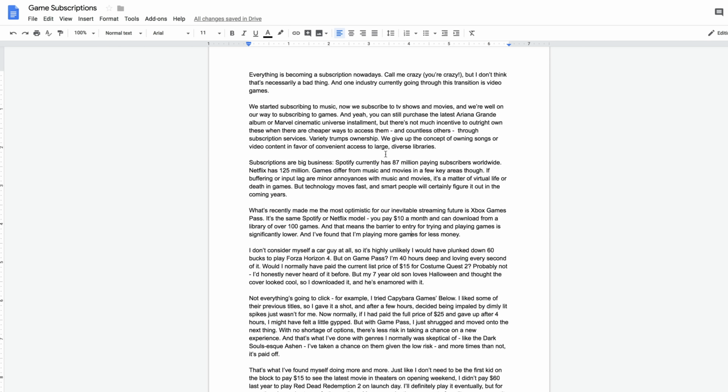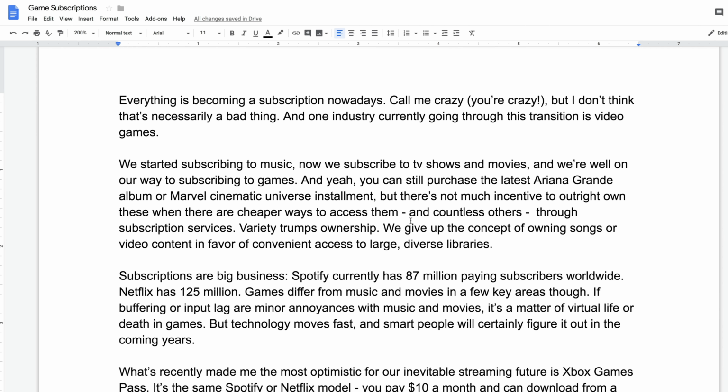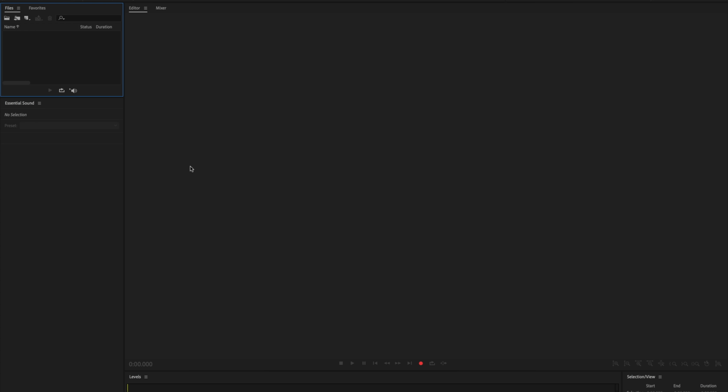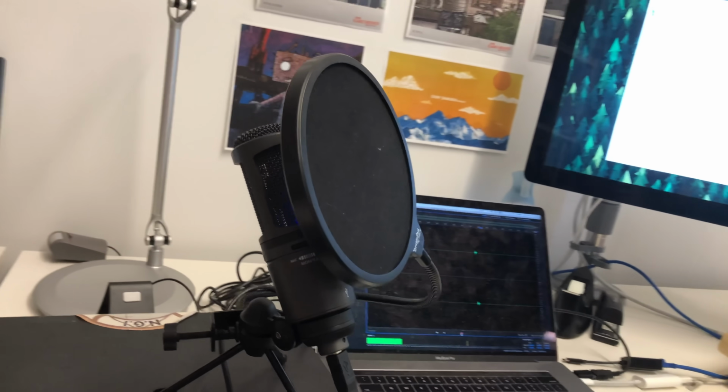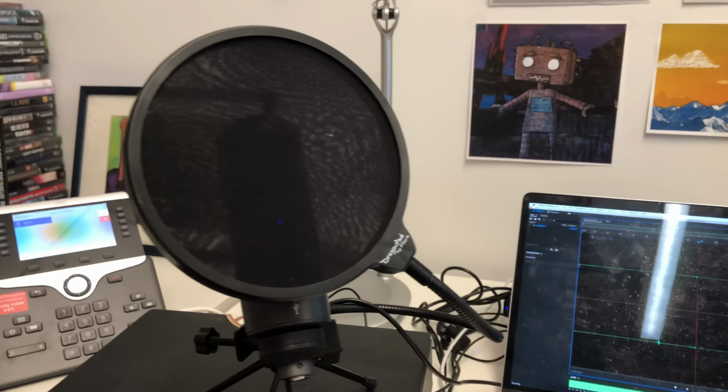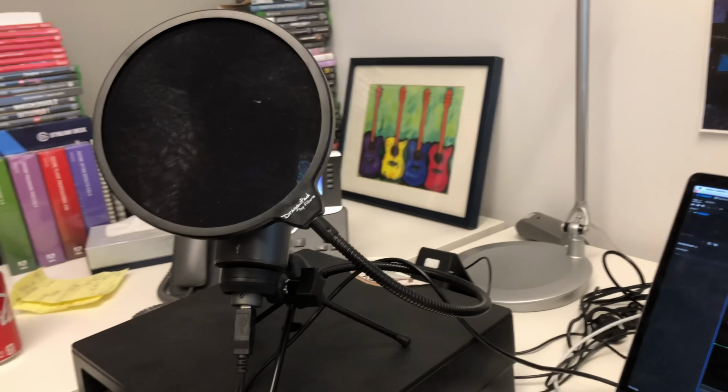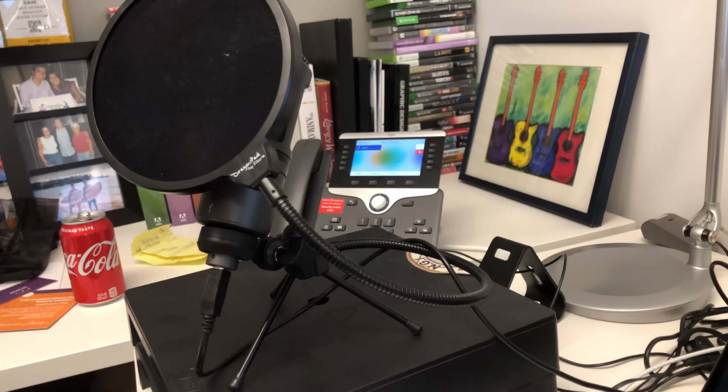And then when I was ready to record, I just made this way larger so it was easy to read and basically be a teleprompter for me to record the voiceover. So the next step is to record your audio. I'm using an Audio-Technica USB mic, and I've got a pop filter hooked on that to help with the harsher sounds like S's and popping sounds and that sort of thing.